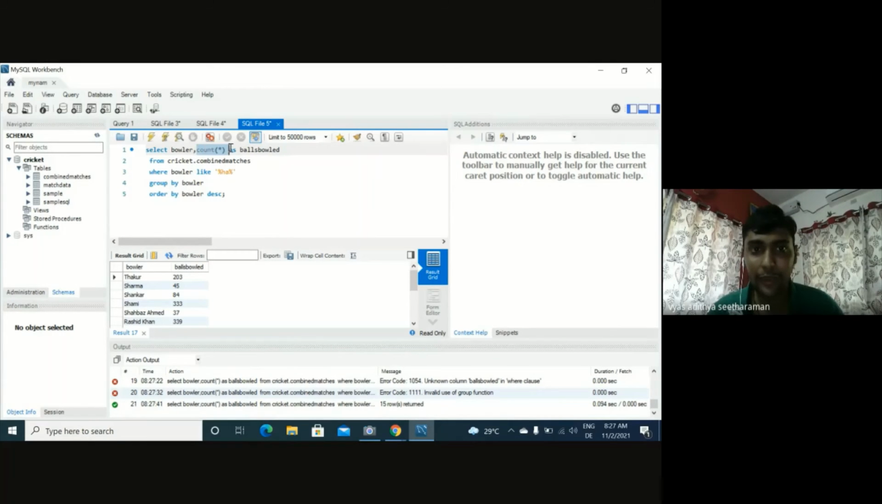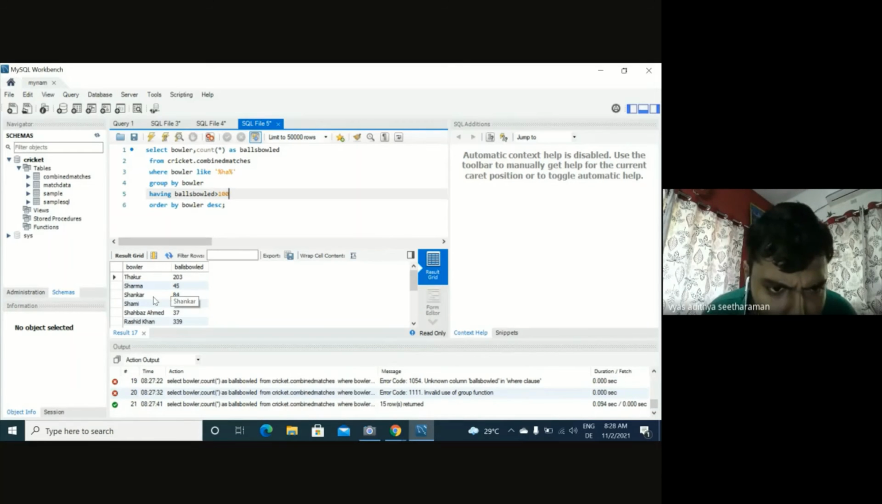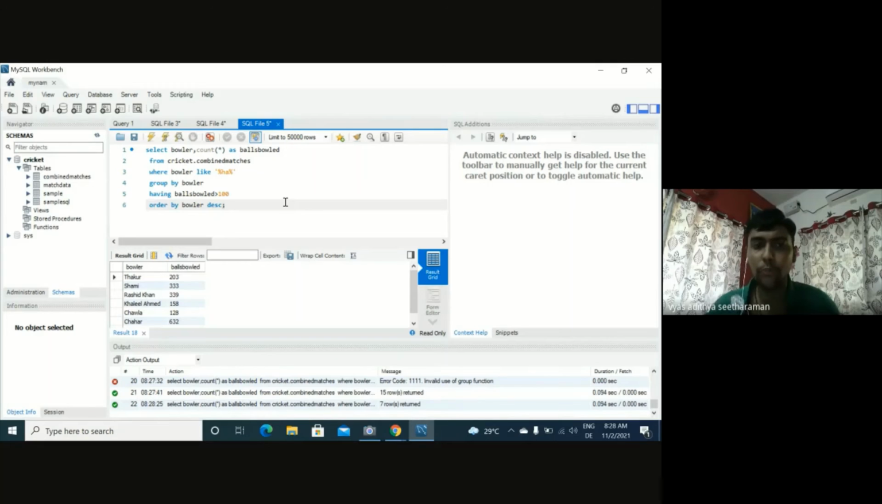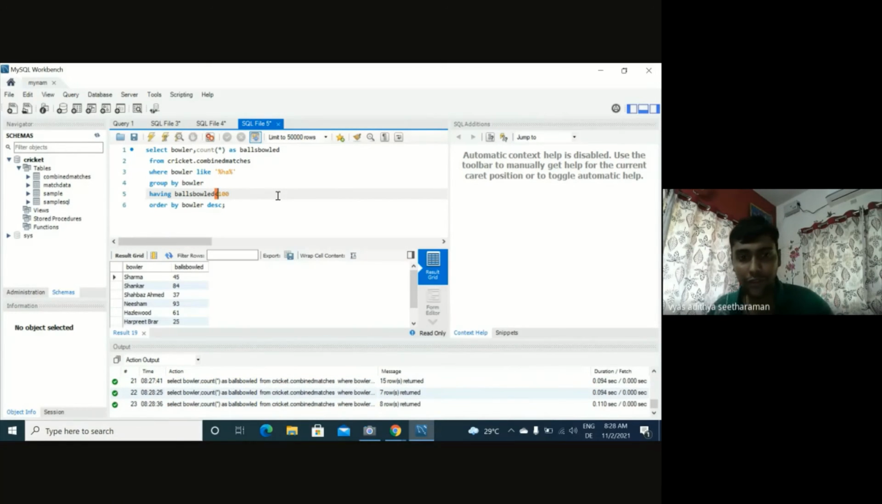So whenever we are aggregating a particular column, for that we should use another clause, which is called having. Instead of putting it in the where clause, we should put it in the having clause, and there we can insert our condition. So having balls bowled greater than 100, right? I put it there, it will work. So you see, Shankar 84, Shabas Ahmed 37, and all will go away now. Let's run the output and check. You see, we only get bowlers who have bowled more than 100 balls, right? Minimum 100. If we flip it to less than 100, just to see the other way, then we see Shankar, Shabas Ahmed, and all those bowlers who bowled less than 100 balls.